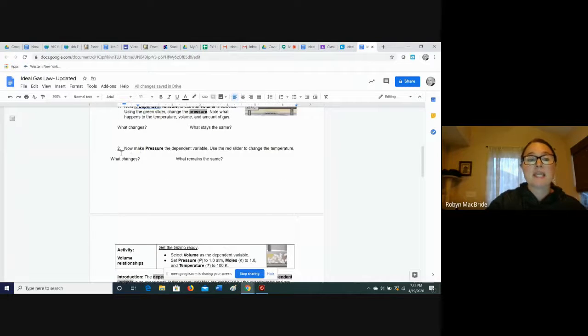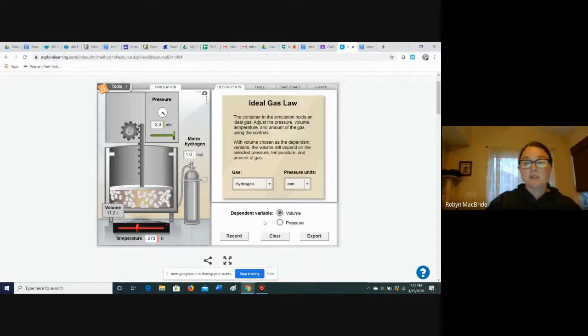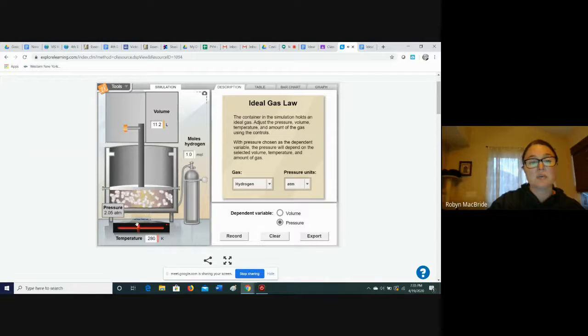Now, make pressure the dependent variable and use the red slider to change the temperature. So we're going to make pressure the dependent variable and change the temperature. As I increase the temperature, what happens to the pressure? Let's take a look. The pressure is at 2. As I increase the temperature, the pressure also increases. What happens to the volume? No surprise, right? Because something always has to stay the same. So when I'm changing my temperature and pressure, I'm not changing my volume.